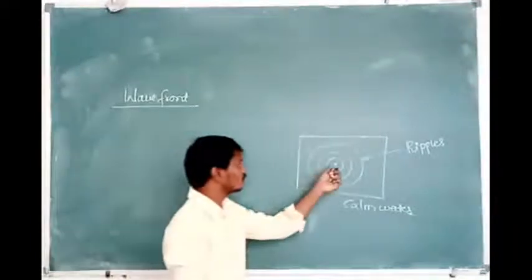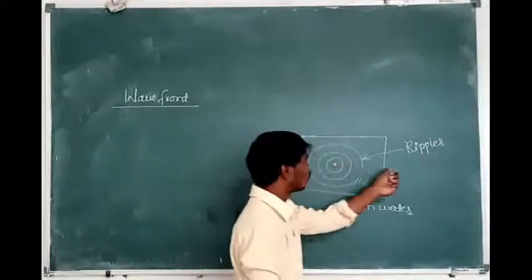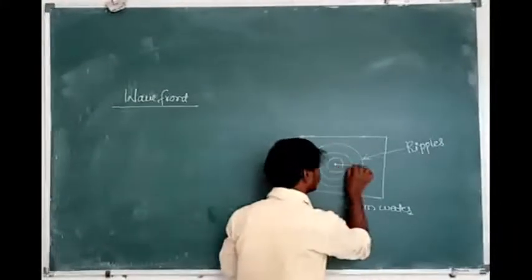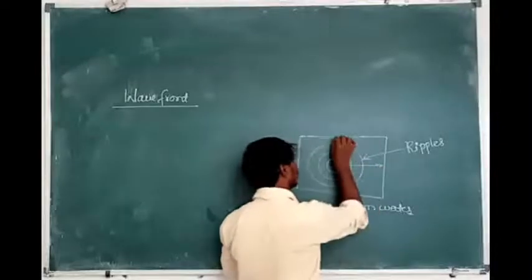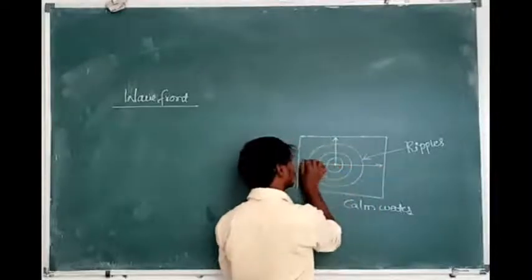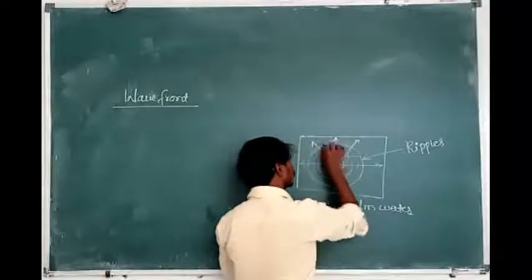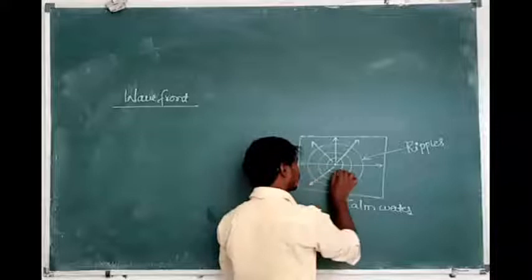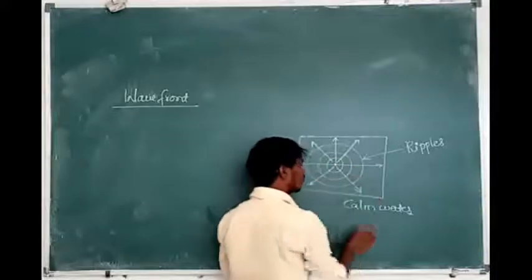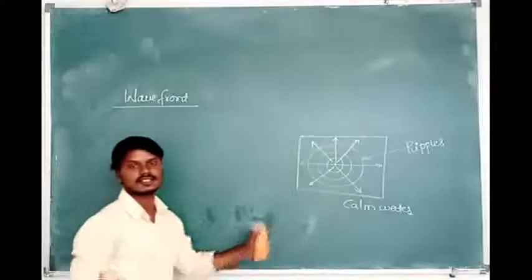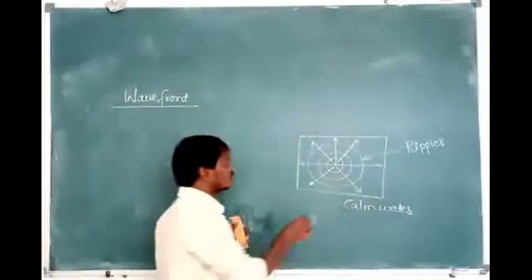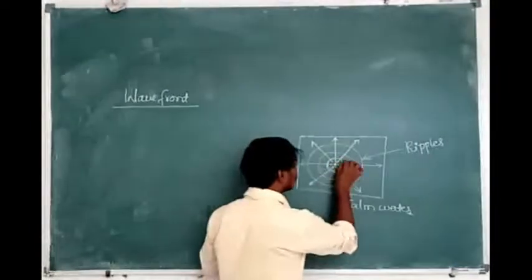These waves are propagating in the forward direction, but not in the backward direction. I hope you already observed this. Then what is the shape of the water waves here? The shape of the water waves is circular rings. And these are called wavefronts.